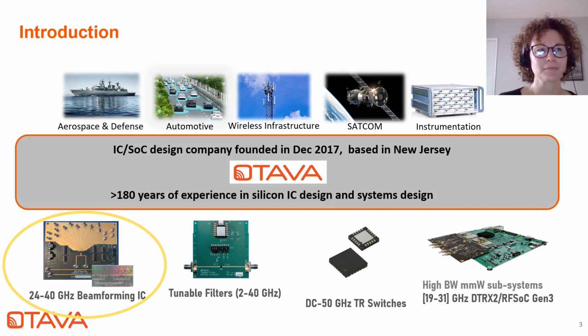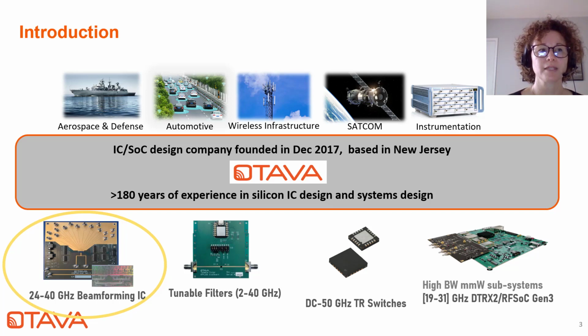It was targeted at FR2 bands. As a way to speed up the evaluation and optimization of phased array systems with this beamformer IC, we partnered with MathWorks to create an accurate behavioral model for it. This really was a way to help radio designers in their system level design before the actual hardware implementation.